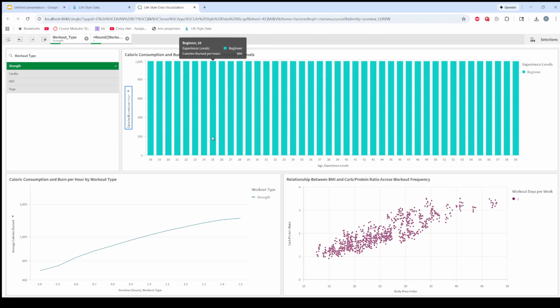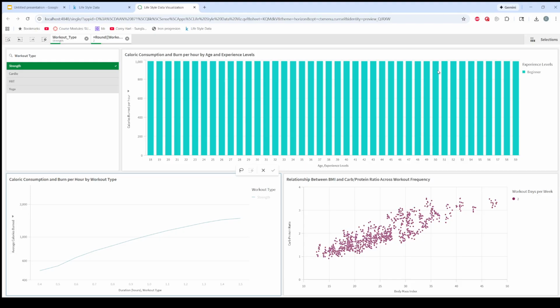You can expect to burn about 990 calories per hour doing strength training with these filters, and you can see that the average calories burned in an hour here is pretty similar. It's about 990 because these charts should line up.